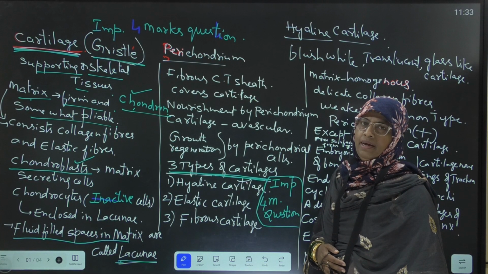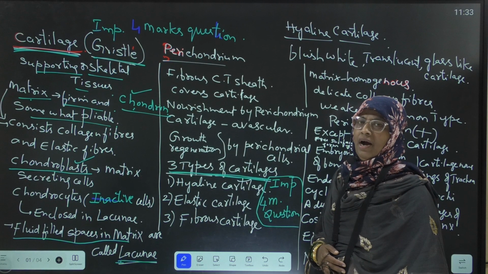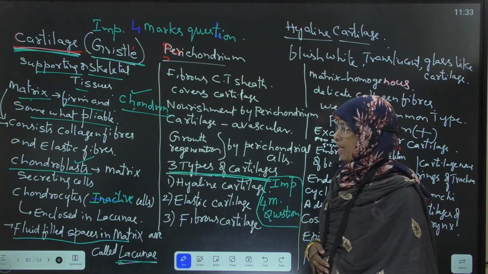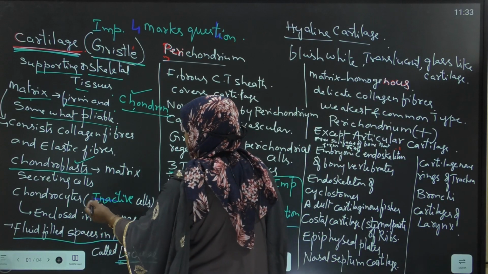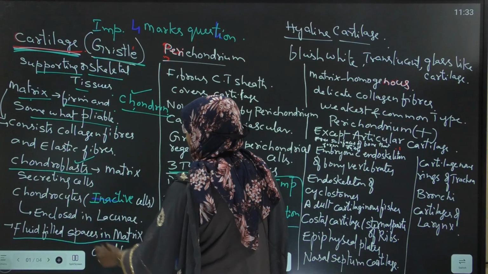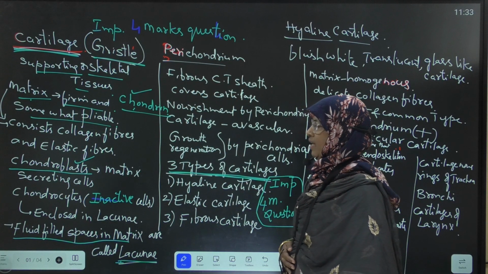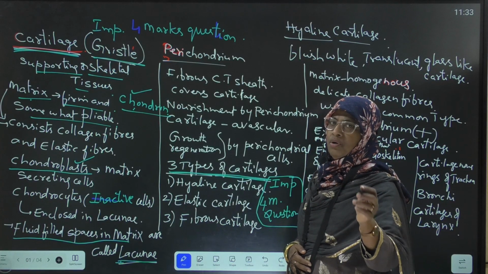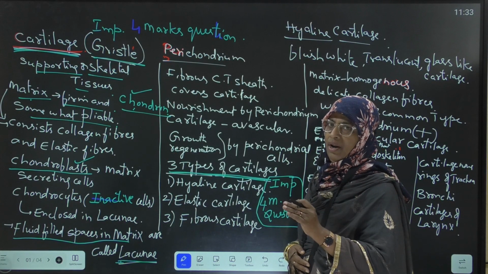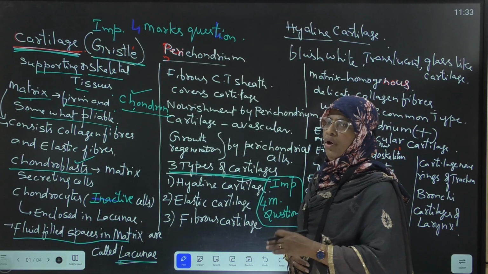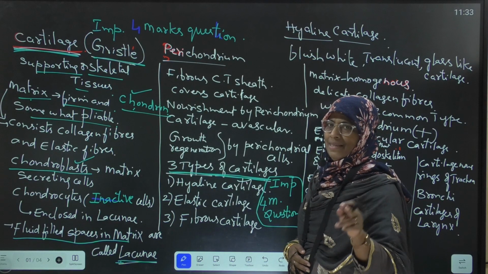Each lacuna encloses 2 to 4 chondrocytes. Chondrocytes are inactive cells, nothing but mature cartilage cells. Here in the lacunae of the cartilage, 2 to 4 chondrocytes are present, meaning 1 or 2 or 3 or 4 chondrocytes are present inside the lacunae.